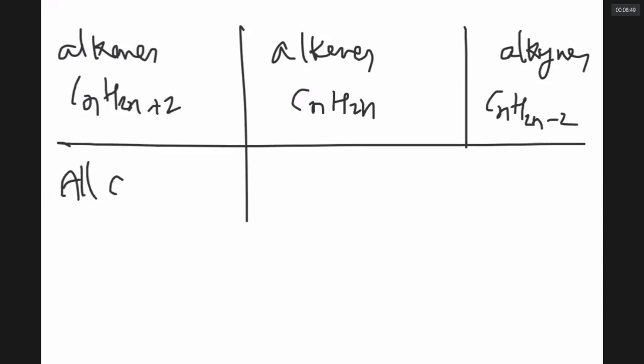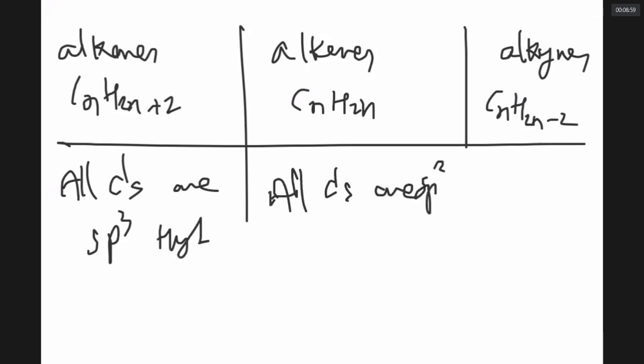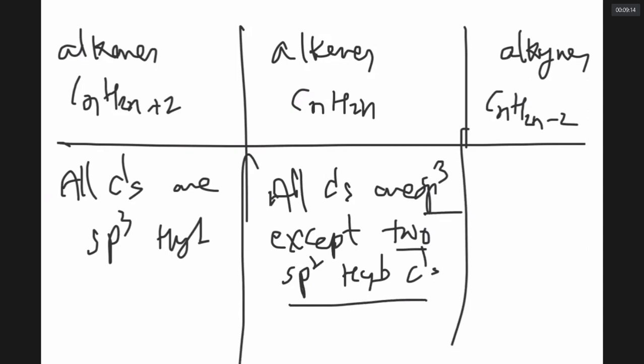All carbons in alkane are sp3 hybridized. In alkene, all carbons are sp3 except 2 sp2 hybridized carbons. Yes or no? Yes, sir. 2 are sp2 hybridized, remaining all are sp3 in alkene.